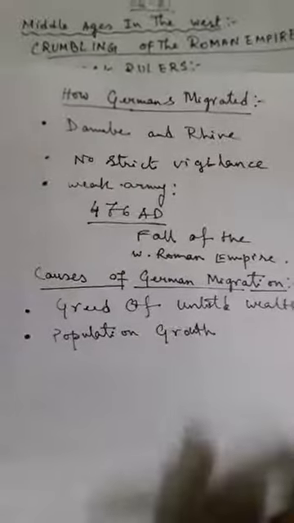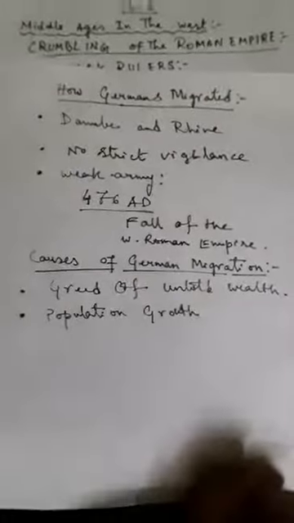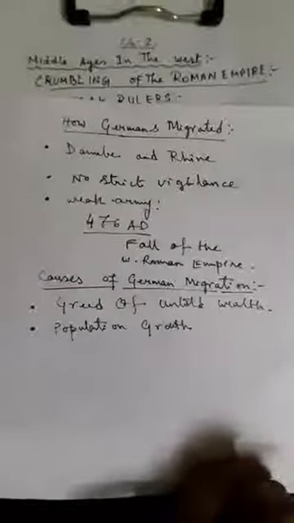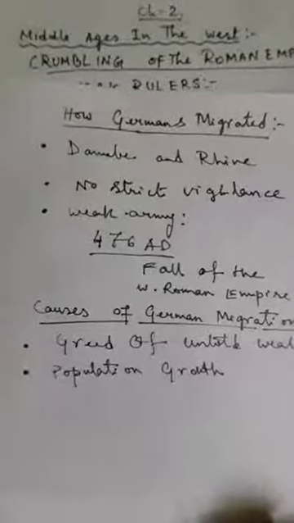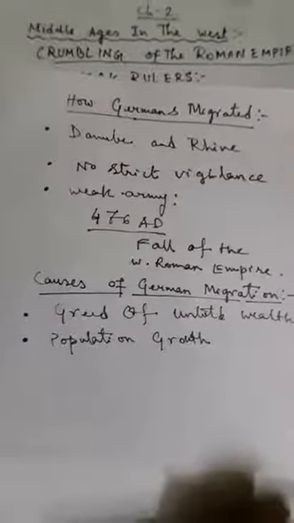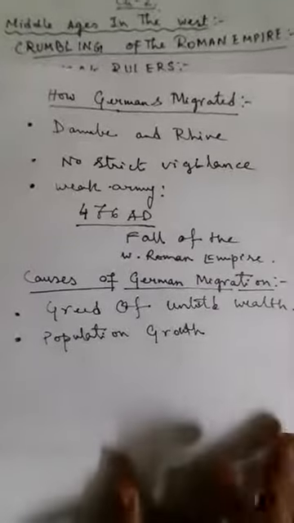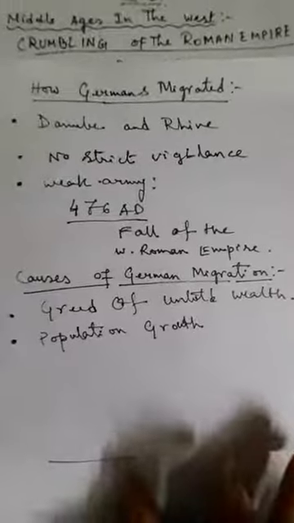The living space was becoming so little that they were searching for more space to live properly. So due to the increase in population, the Germanic tribes started moving towards the Western Roman Empire, so that they could find proper accommodation for their increasing population.